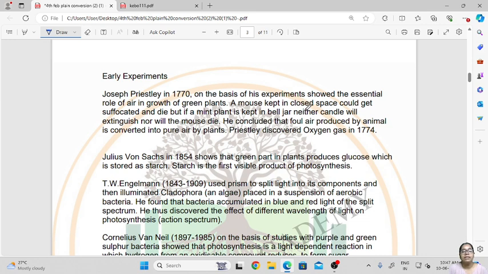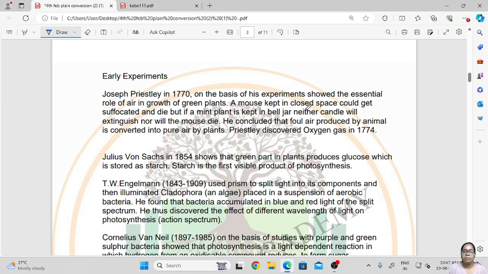Joseph Priestley, in 1770, conducted the first experiment. His experiment showed the essential role of air in the growth of green plants. A mouse kept in a closed space would get suffocated and die, but if a mint plant is kept in the bell jar, neither will the candle extinguish nor will the mouse die. He concluded that the air produced by animals is converted into pure air by plants, and that pure air was oxygen gas.